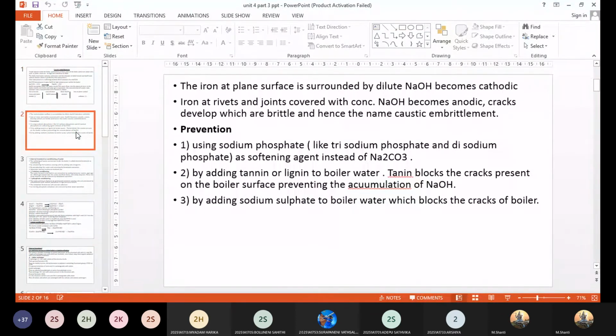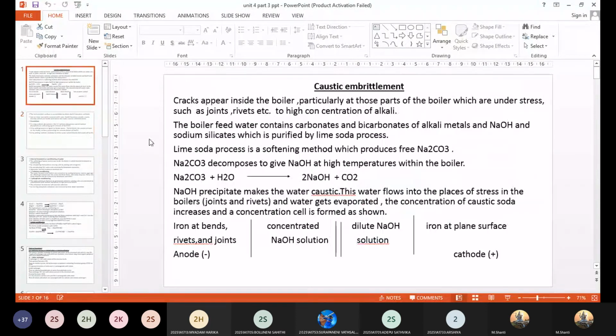So how to avoid this? As you have seen in the concentration cell representation here, anodic areas are the ones most affected. This is what we studied in the corrosion chapter: the anode is the one getting affected, whereas the cathode is protected.